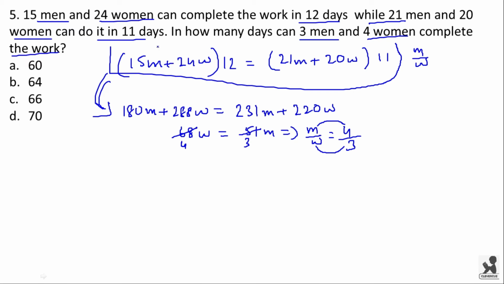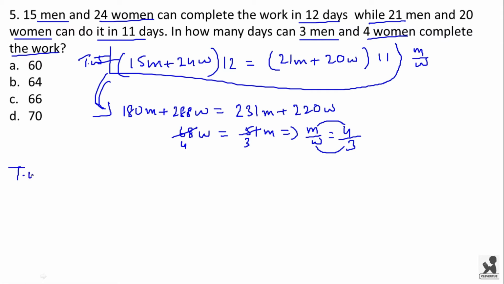Substitute it in either of these two terms, that is either take 15m plus 24w into 12 or take 21m plus 20w into 11, because this is the total work over here. These two are the total work. That is the reason why we are equating it.